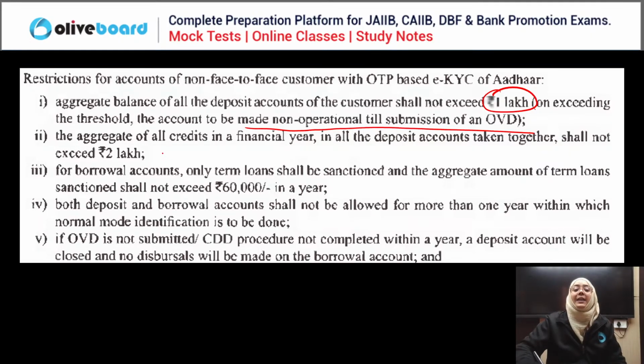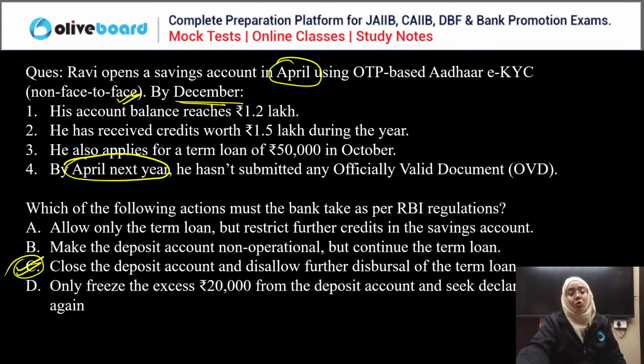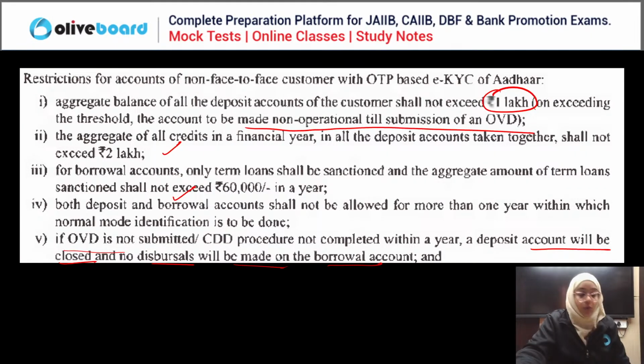The aggregate credit shouldn't exceed 2 lakh, the term loan shouldn't exceed 60,000, and you have to submit the officially valid document within 1 year. But if you haven't submitted it, the deposit account will be closed and no disbursal will be made on the borrower account. Okay, so the correct answer for this question is C. Clear? Very good, you guys.